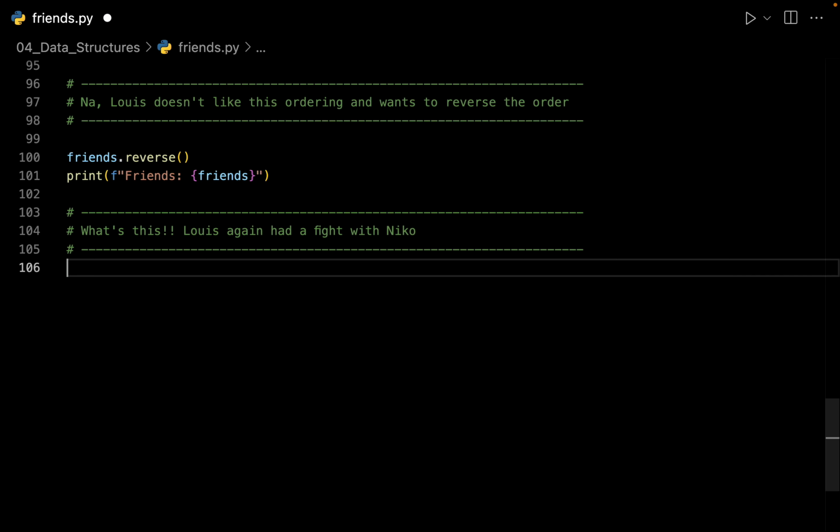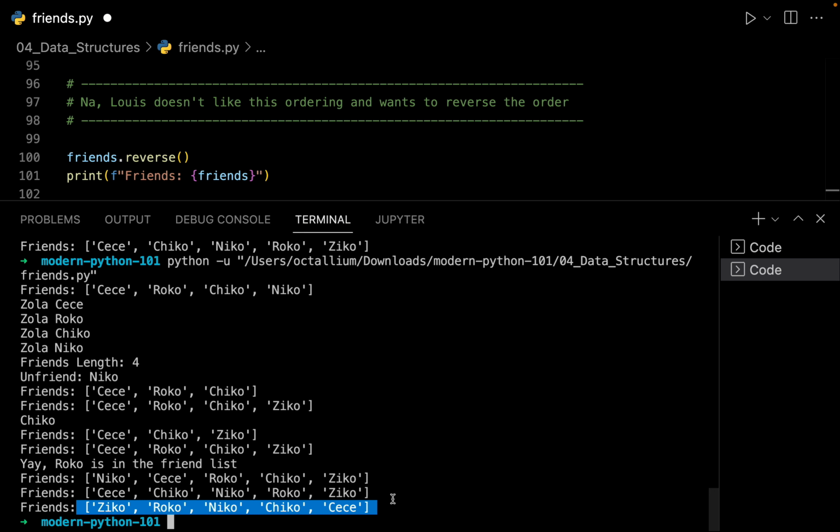And this time Louis again had a fight with Nico, and we again need to remove Nico from our list. But before removing Nico, let us have a look at our list. So this is how our list is currently looking like, and Nico is the third element, or you can say the index number of Nico is 2. So keeping this in mind, let us go back and see how we can remove Nico from the list.